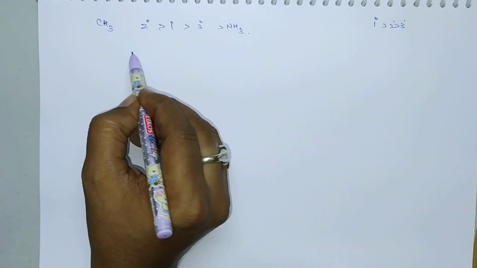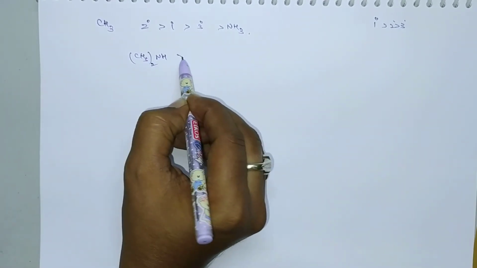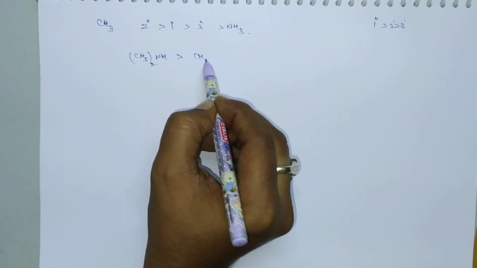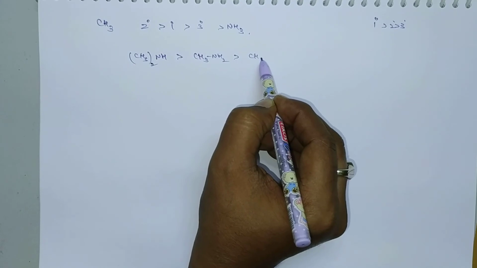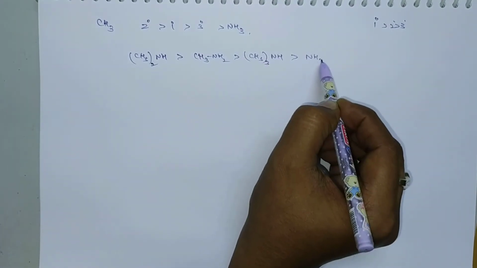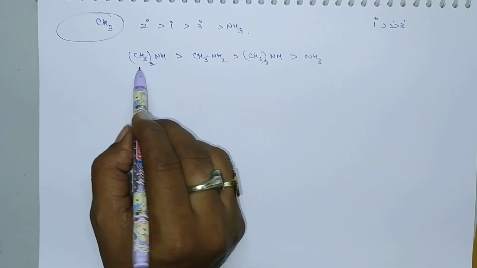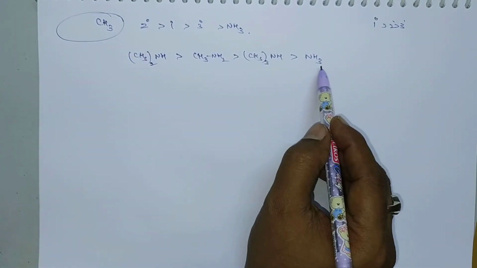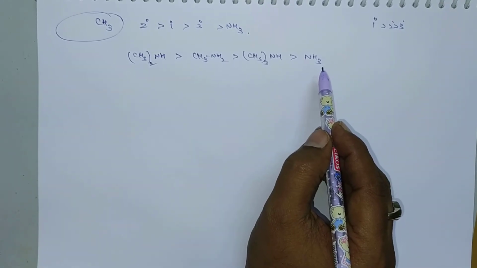That means (CH3)2NH is greater than CH3NH2, which is greater than (CH3)3N, greater than NH3. So when the alkyl group is methyl, the order of basic character is like this, due to solvent effects and some steric factors.